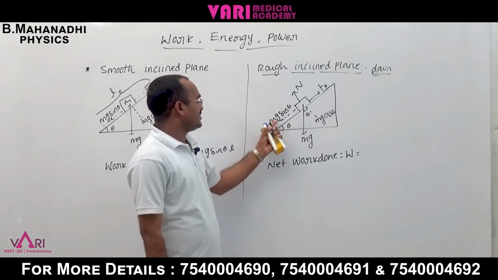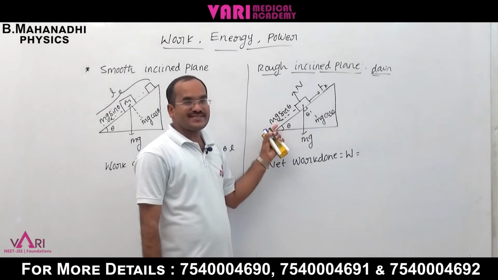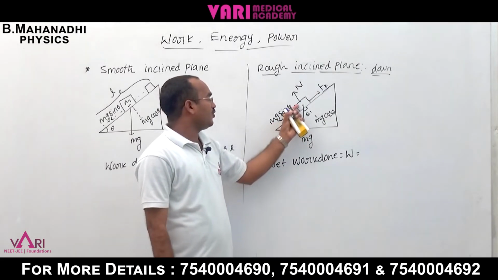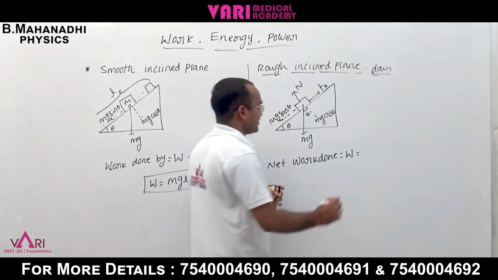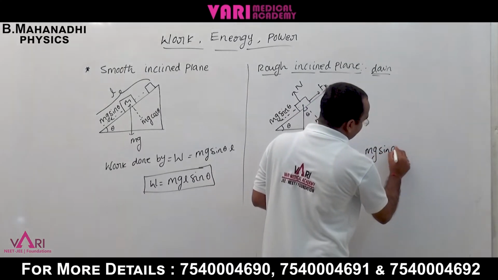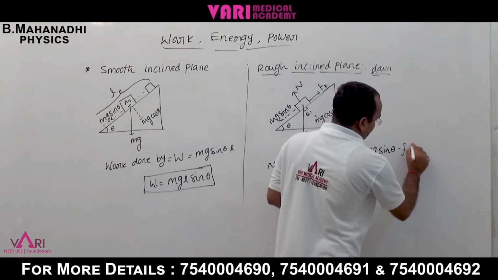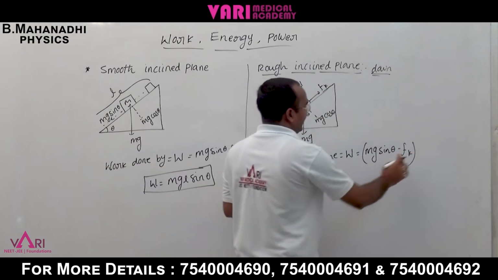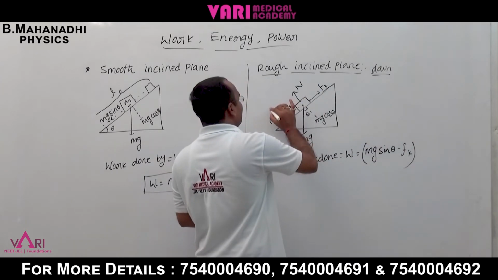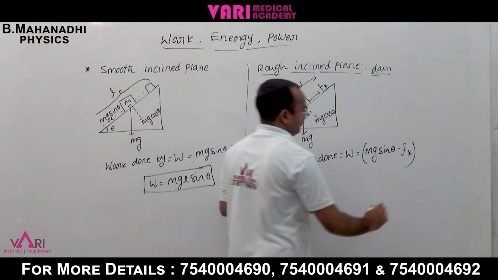The net force: mg sin theta is more than the kinetic friction, because the acceleration is only downward, so mg sin theta minus fk, into the distance, and this inclined plane's distance is L.